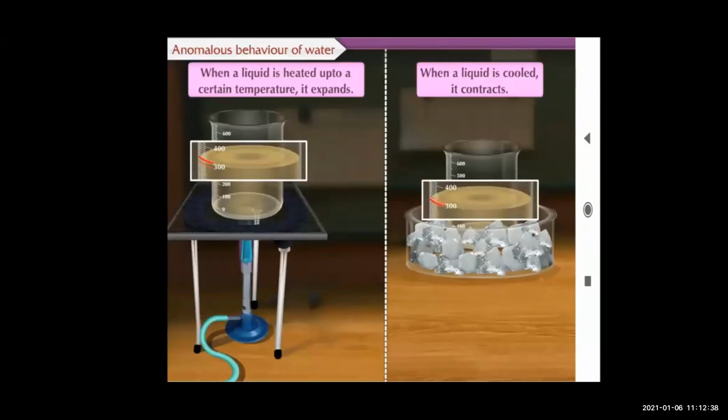Now see, the melting point of ice becomes lower than 0 degrees Celsius due to pressure. This means that at 0 degrees Celsius, the ice converted into water. So this is the procedure that takes place in this.